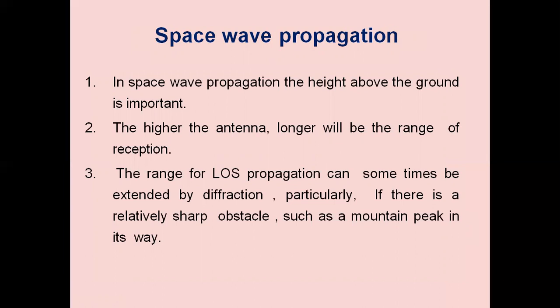We have studied the phenomenon of diffraction, the bending of the electromagnetic wave around the edge of an obstacle, that is through mountains or through rough surfaces or irregular atmospheric surfaces, particularly if there is a relatively sharp obstacle such as a mountain peak in its way. So we can extend the coverage of the signal by means of diffraction.